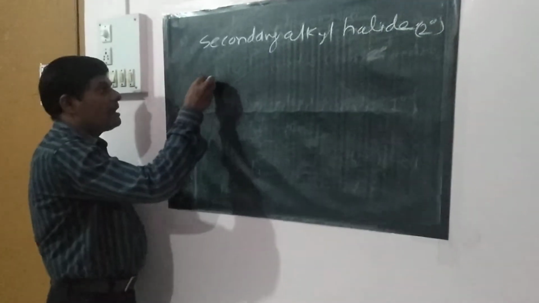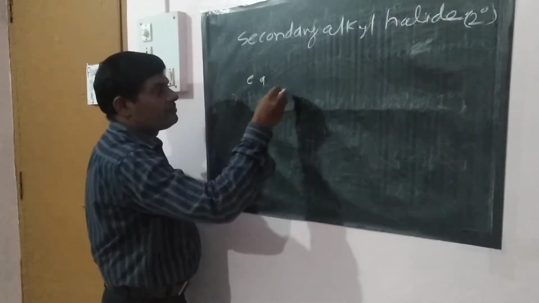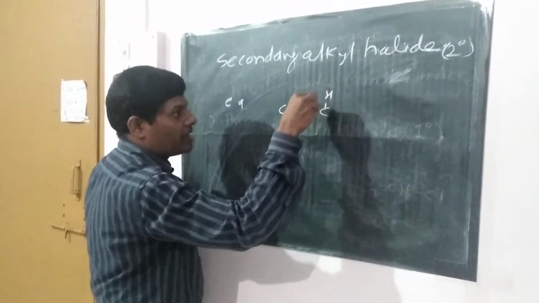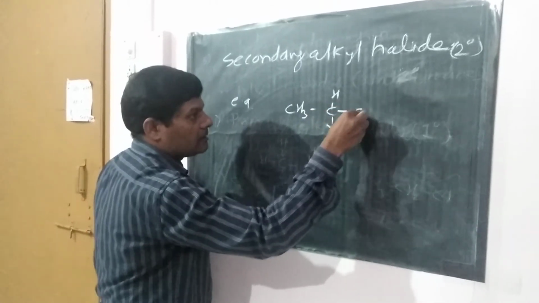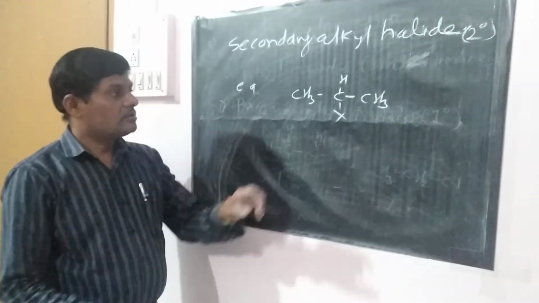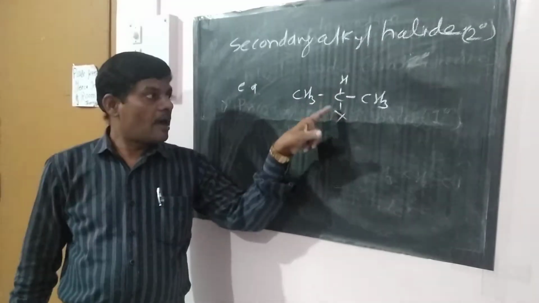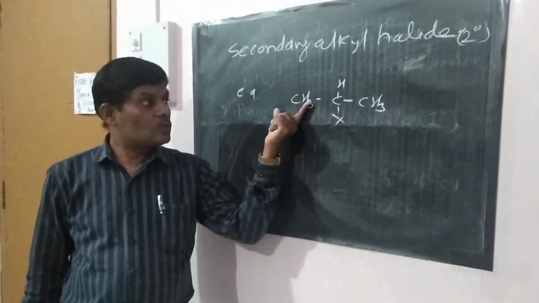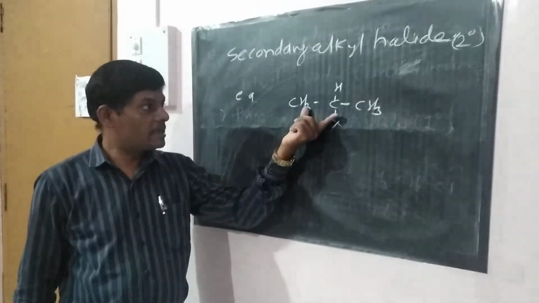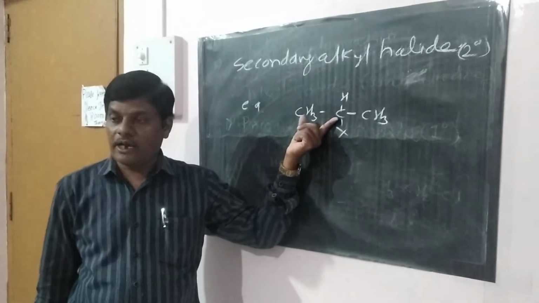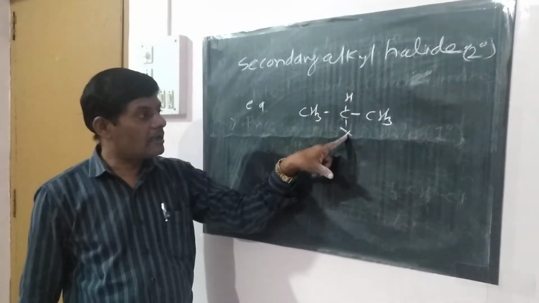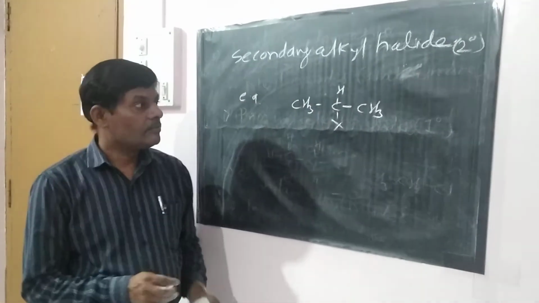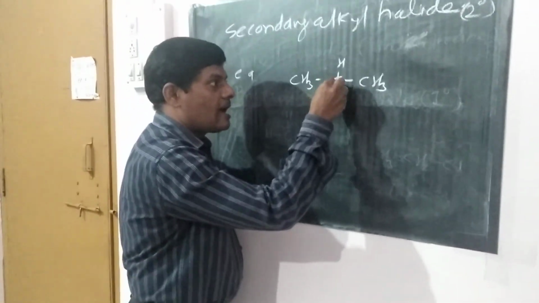So for the secondary alkyl halide, for example, CH3, CH, X, then Cl. Suppose this carbon atom is attached to this halogen atom, and this carbon atom is attached to another two carbon atoms. Such a carbon atom is called the secondary carbon atom. And when this secondary carbon atom is attached to the halogen atom, then it is known as the secondary alkyl halide.